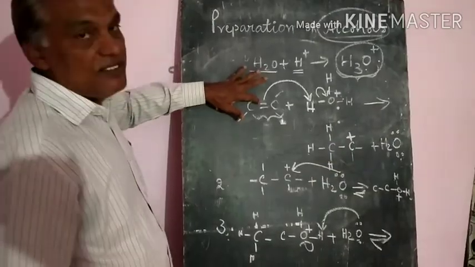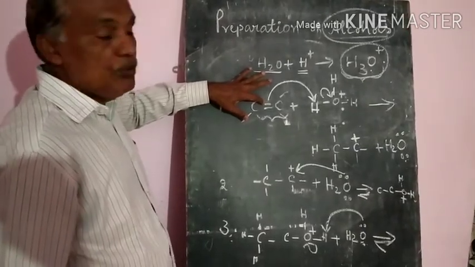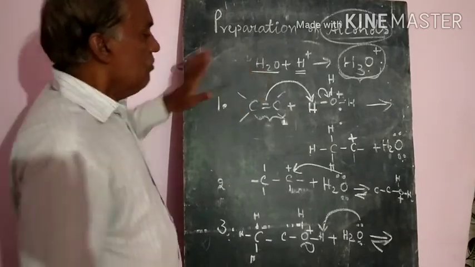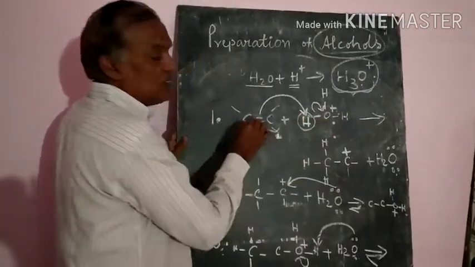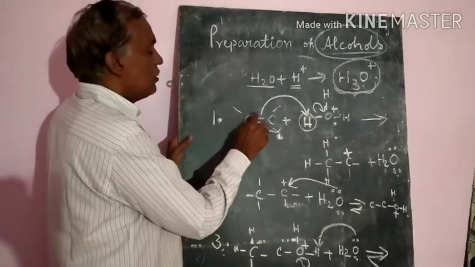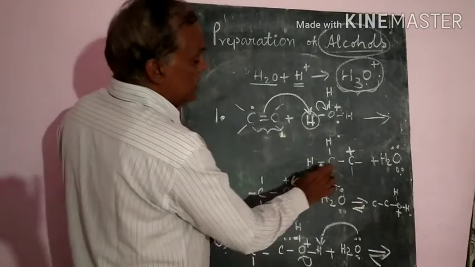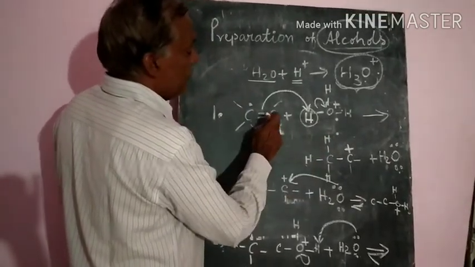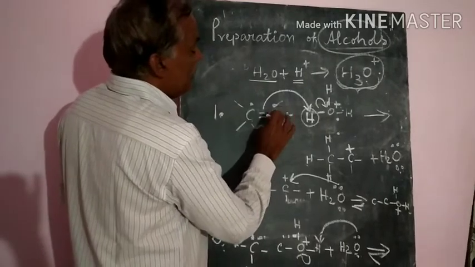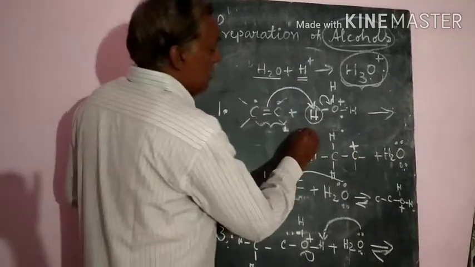Suppose a double bond is there. Breaking down this double bond will give us two free electrons. One electron will go to the hydrogen, which will be attached to this carbon atom, where the electron was sharing, and forms the CH3. Here CH2 is there, and here CH3 will be formed. One free electron will be left, and that free electron will form the carbocation. So this is the first step.